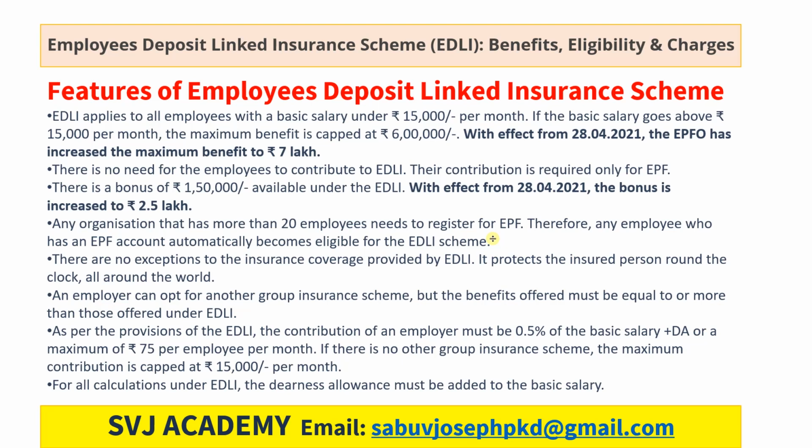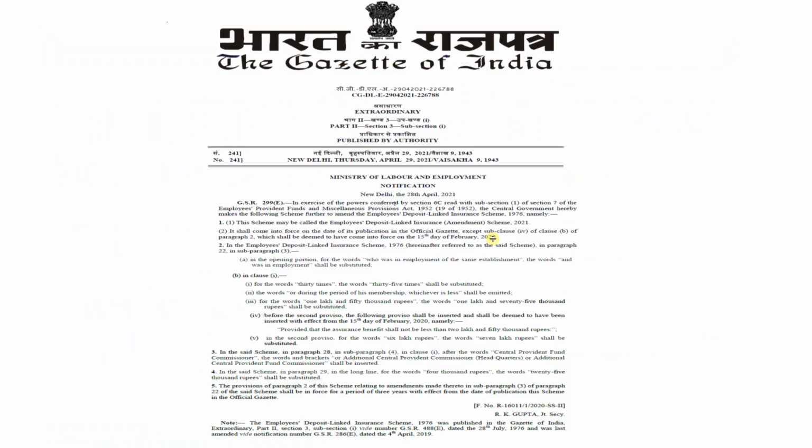As per the provisions of the EDLI scheme, the contribution of an employer must be 0.5% of the basic salary plus DA, or a maximum amount of rupees 75 per employee per month. So these are the features of the Employees' Deposit Linked Insurance scheme. Now come to the main topic.